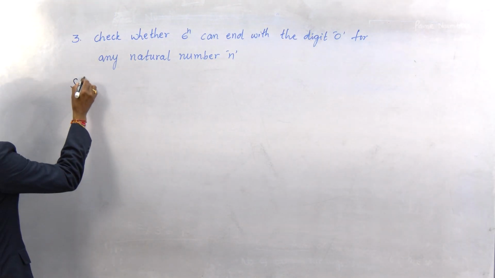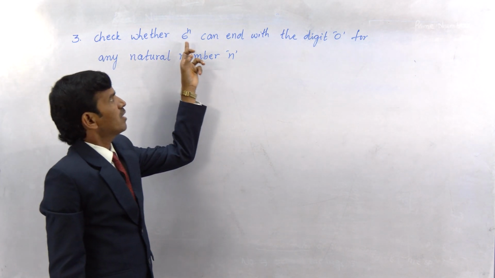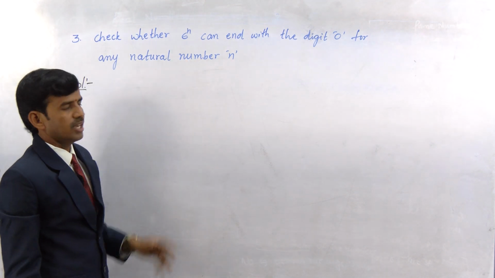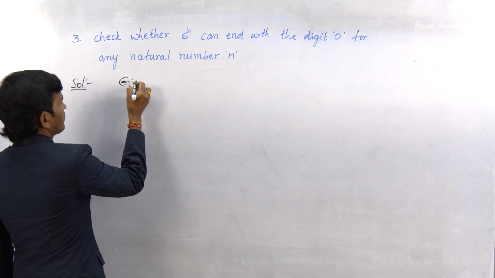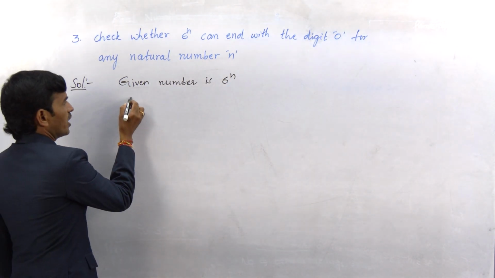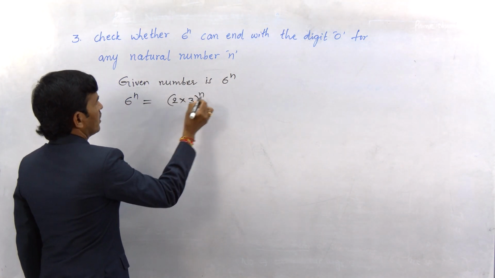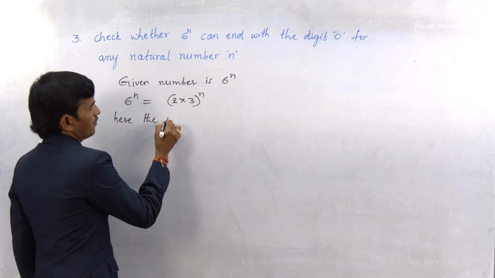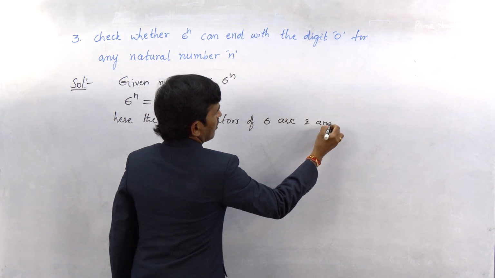Let us find the solution of this question. First try to understand the question. Check whether 6 power n can end with the digit 0 for any natural number n. Here the given number is 6 power n. Now 6 power n can be expressed as 2 into 3 whole power n. Here the prime factors of 6 are 2 and 3.